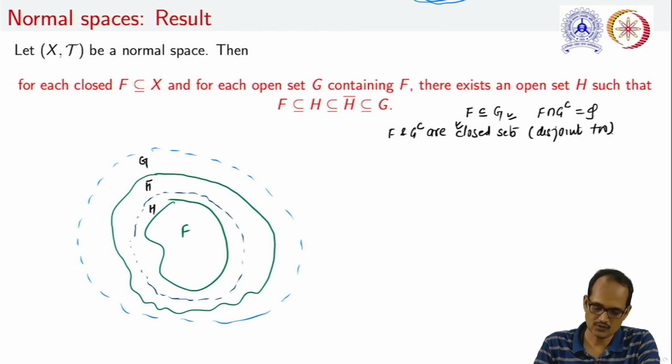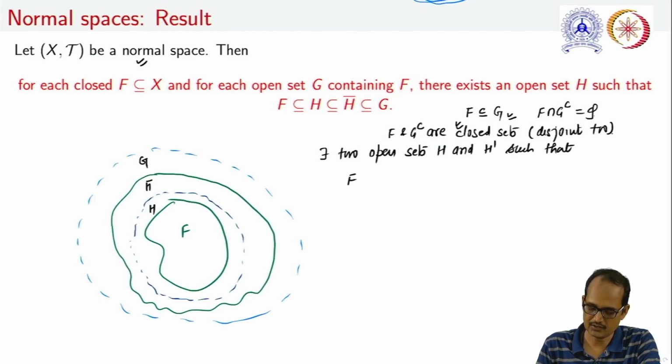Now using the normality of the space, we can say that there exist two open sets. Let us take them as H and H dash, such that F is contained in this open set H, while G complement is contained in H dash, and finally H and H dash are disjoint.